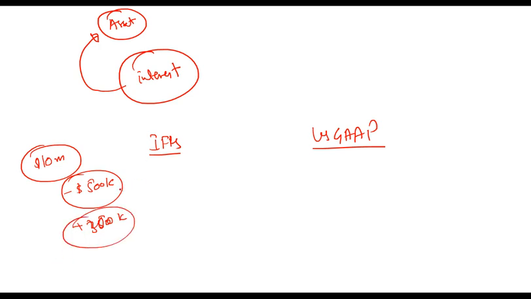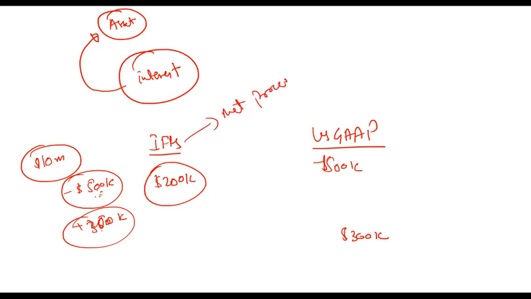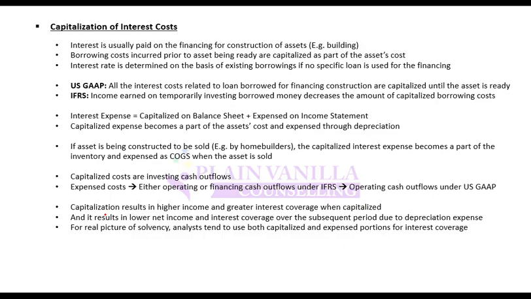So IFRS says that the component that you capitalize should be the differential of these two, expense and income. You should capitalize 200,000. US GAAP says that you should capitalize the whole 500 and show this 300 as interest income separately. So IFRS says that you should take net proceeds, and US GAAP says you should not net it off.